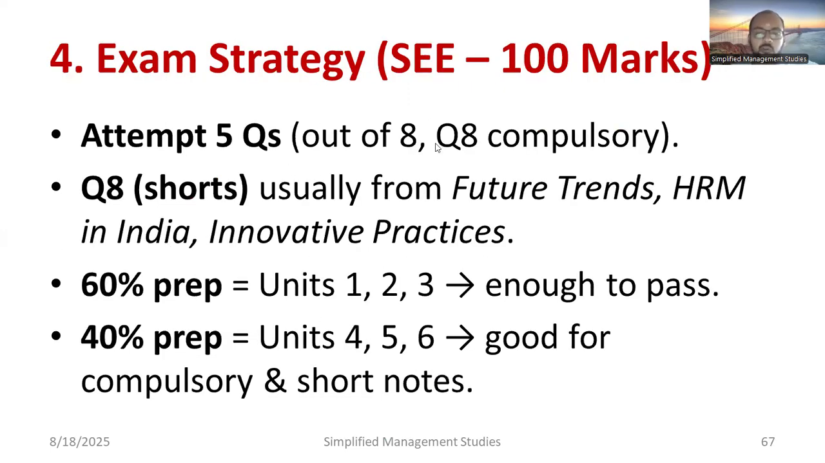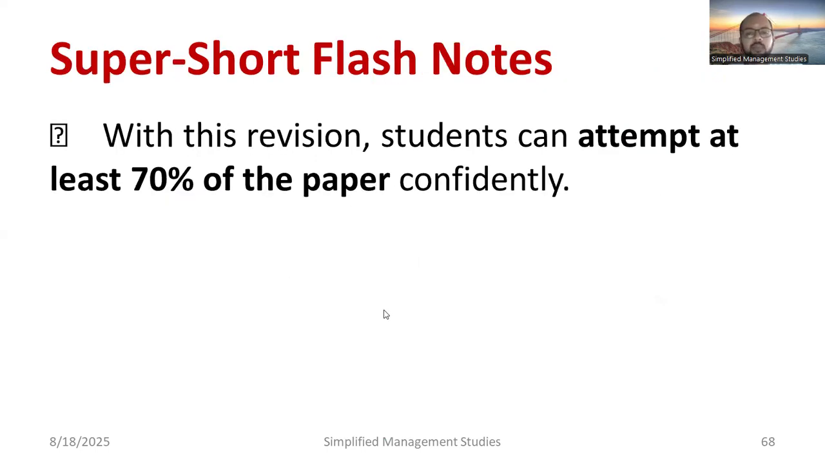Attempt 5 questions out of 8. Question number 8 is compulsory. Usually future trends, HRM in India, and innovative practices will be one of the sure short questions in question number 8. 60% of the preparation from Unit 1 to 3 is 100% enough to pass. But if you are targeting a higher percentage, try to cover the others also. 40% of the preparation is required for Units 4, 5, and 6 for the good compulsory question and short notes. These are the major strategies you can apply for getting a good score. Similarly, with this revision, students can attempt at least 70% of the paper confidently. I'm very sure about that.